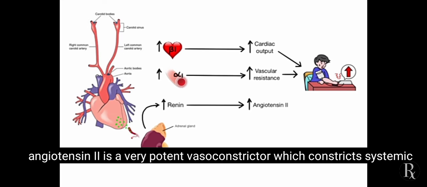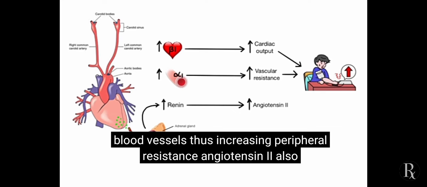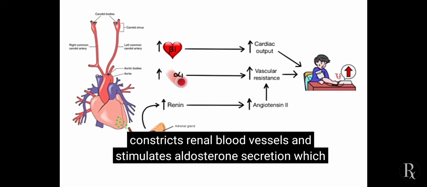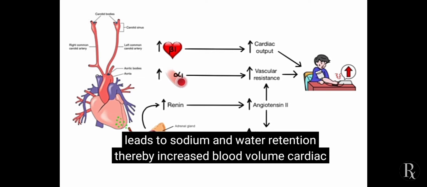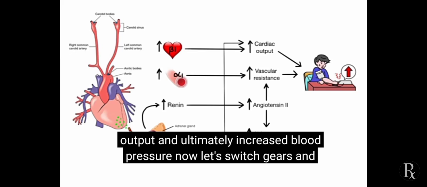Angiotensin II is a very potent vasoconstrictor which constricts systemic blood vessels, thus increasing peripheral resistance. Angiotensin II also constricts renal blood vessels and stimulates aldosterone secretion, which leads to sodium and water retention, thereby increased blood volume, cardiac output, and ultimately increased blood pressure.